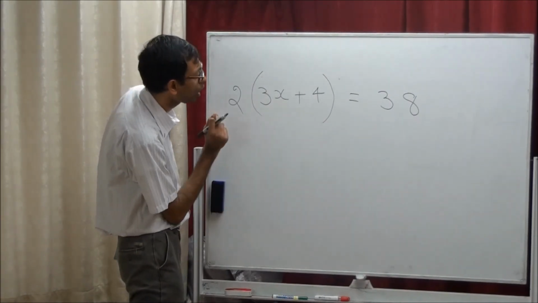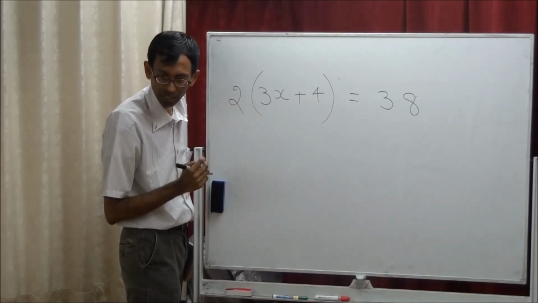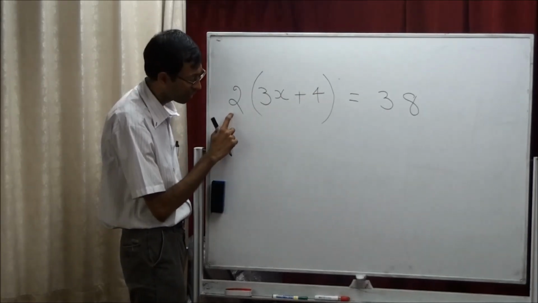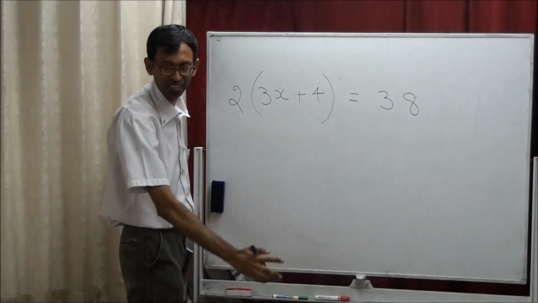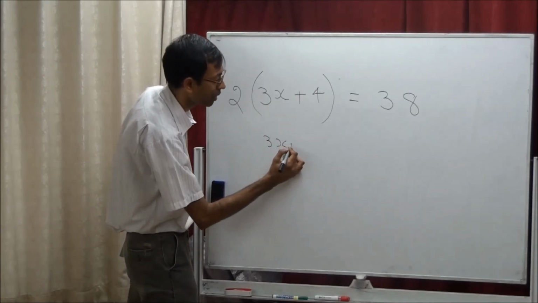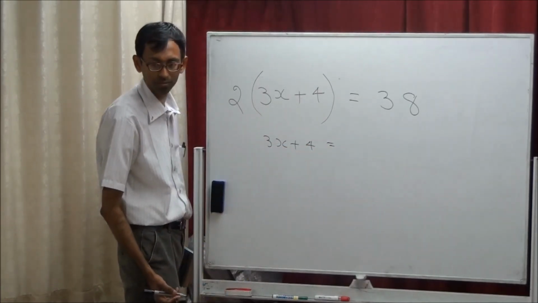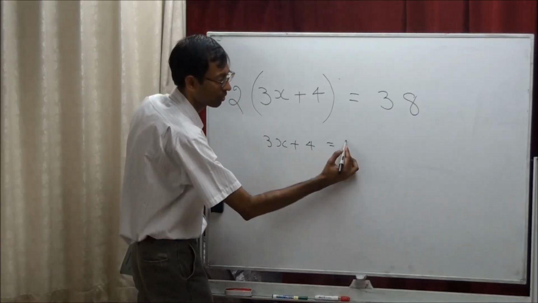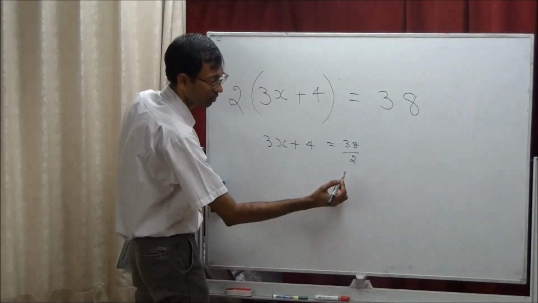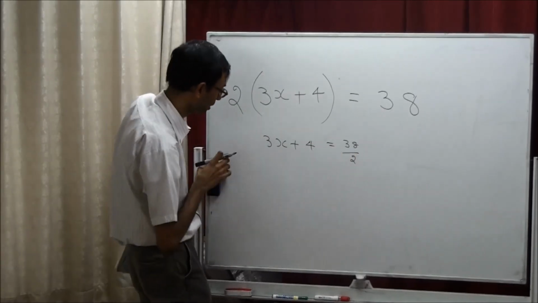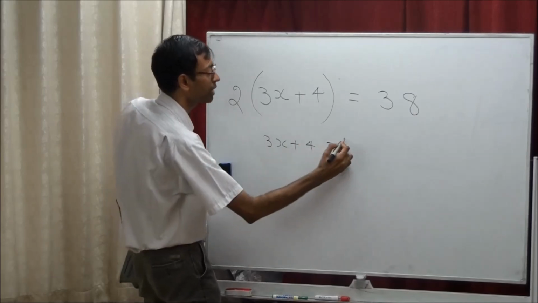So how many step equation is this? One step, 2 step or 3 step? 3, because there are 3 numbers we have to take away to the other side. First, which one do we want to take away? 2. Good. So 3x plus 4 equal to 38 divided by 2, because this is multiplication. How much is 38 divided by 2? 19. So 3x plus 4 is 19.